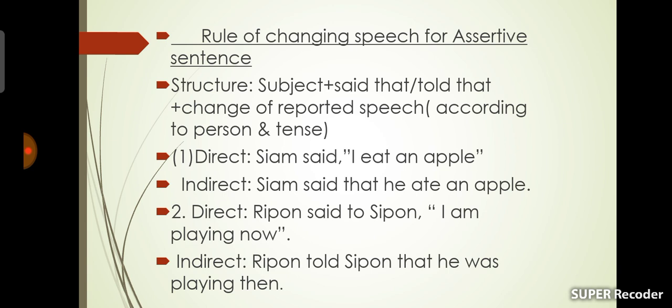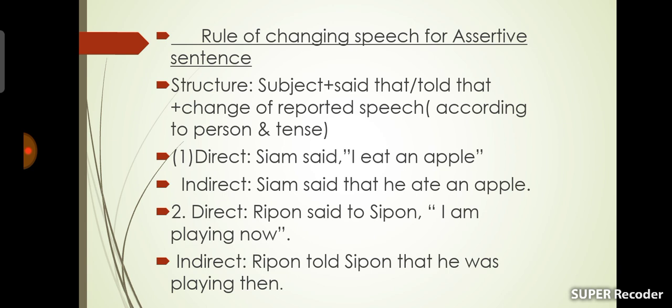Shyam said, I eat an apple. Here, this sentence is present indefinite tense, so you should change this sentence into past indefinite tense. So the indirect sentence will be, Shyam said that he ate an apple.